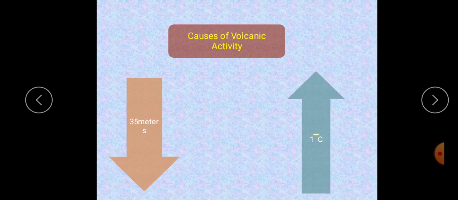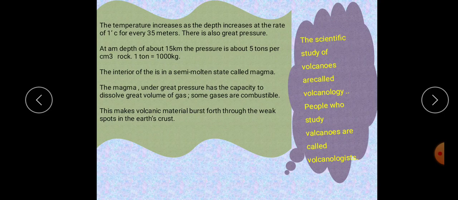Then causes of volcanic activity. The temperature increases as the depth increases, at the rate of 1 degree centigrade for every 35 metres. There is also great pressure. At the depth of about 15 km, the pressure is about 5 tons per square centimeter of rock.